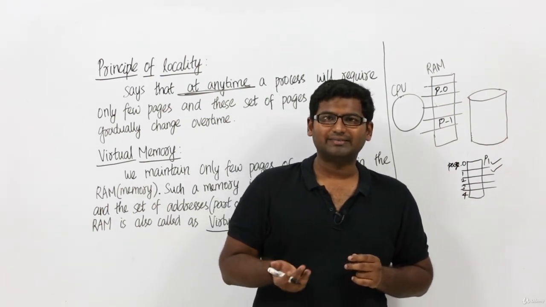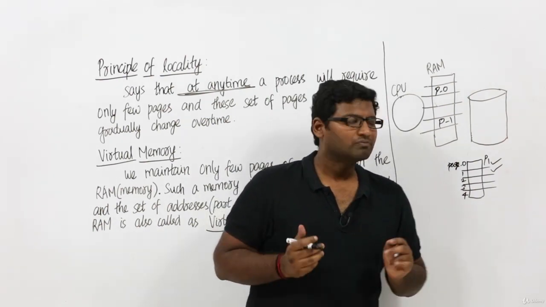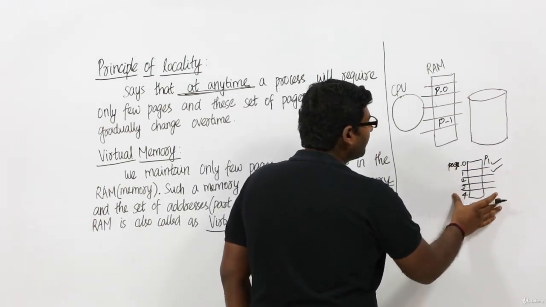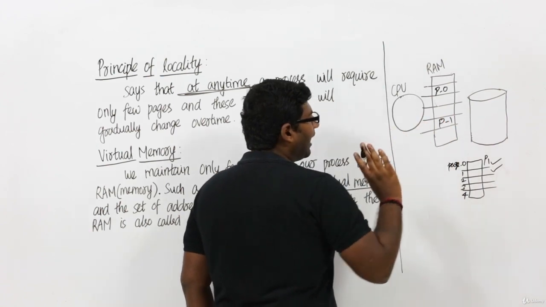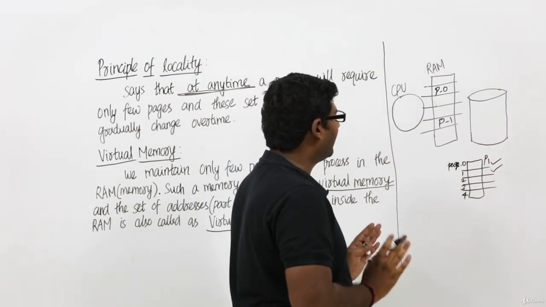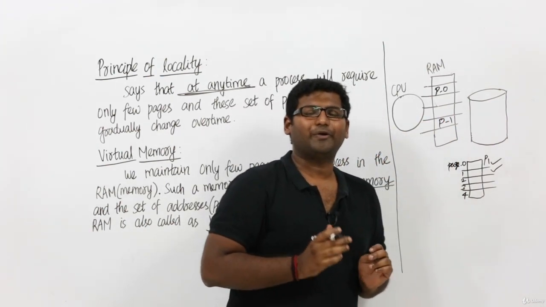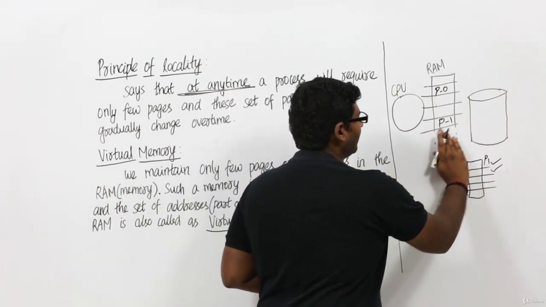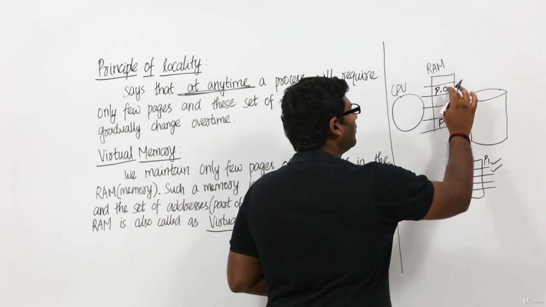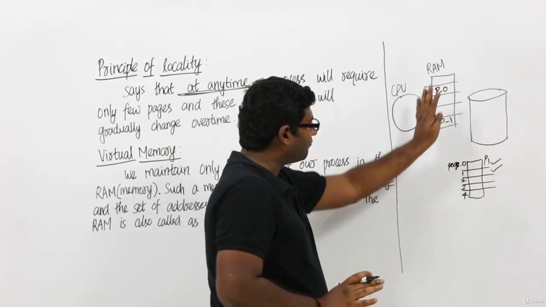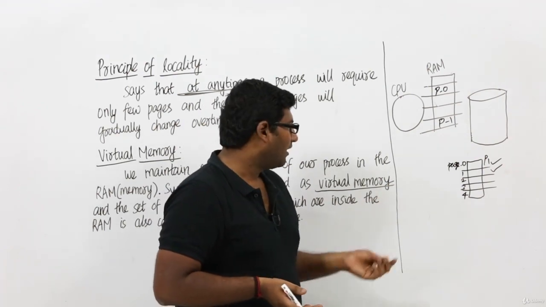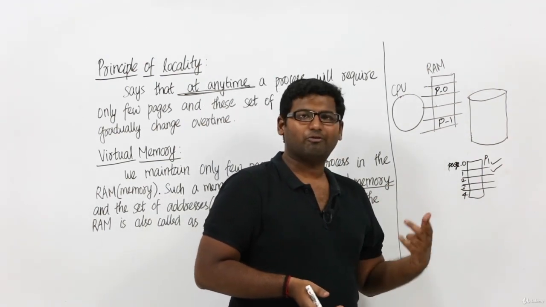That is what we have already seen about IO in the Part 1 course. Let us assume this complete process, all 5 pages, is present inside the RAM, and process P1 has undergone IO, which means it cannot be executed by the CPU. Now what will happen? Let us assume we have only a small number of pages: 1, 2, 3, 4, 5. Let us assume we have only 5 frames in the RAM. It is just an example, it is not practically possible. And let us assume we have only 5 pages in our process.